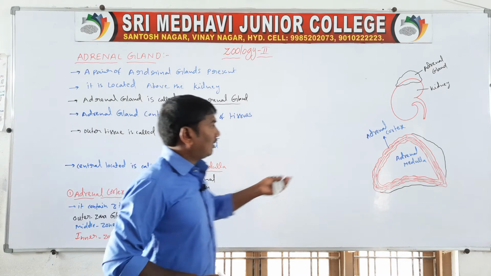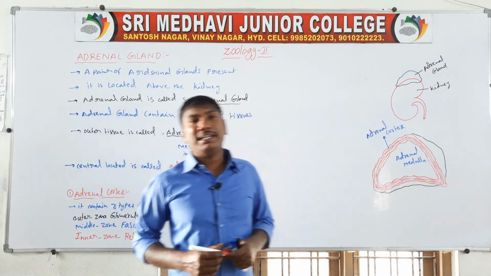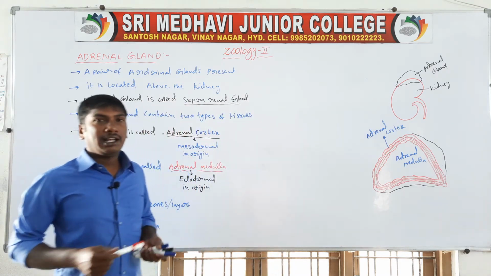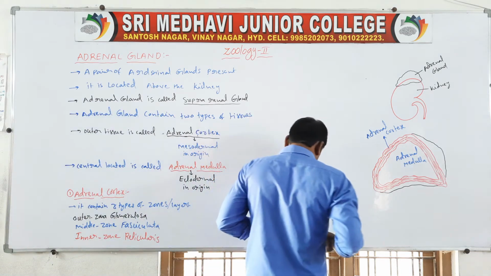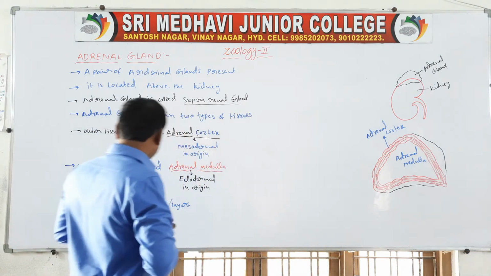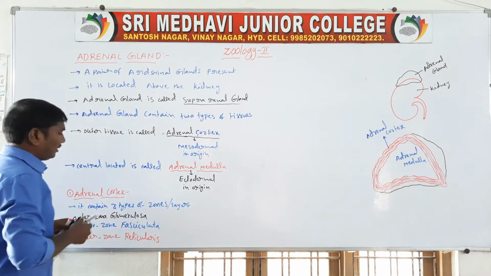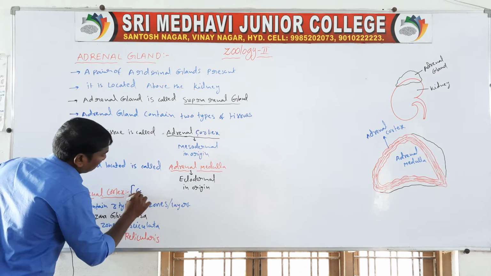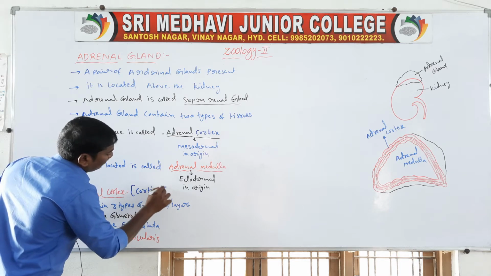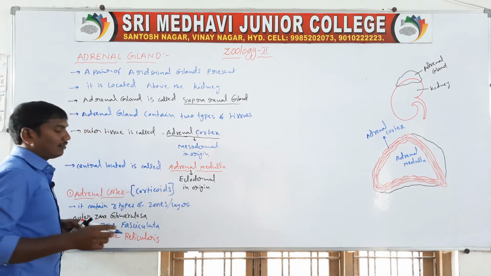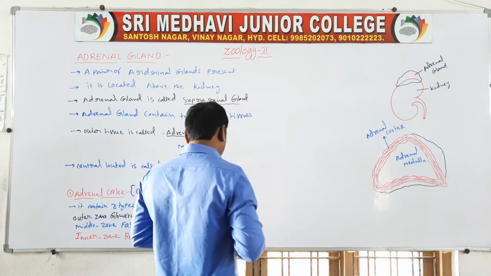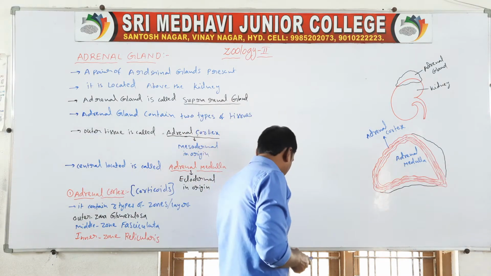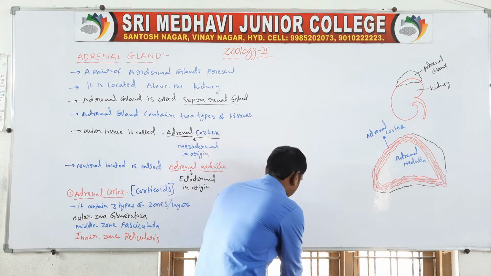The adrenal cortex releases many hormones. These hormones are called corticoid hormones.